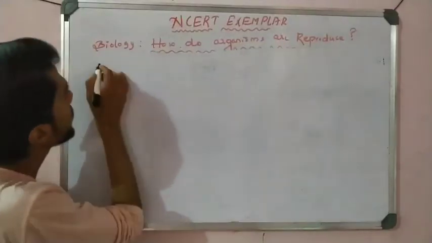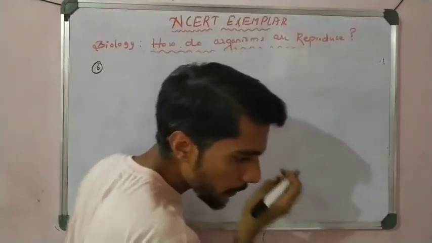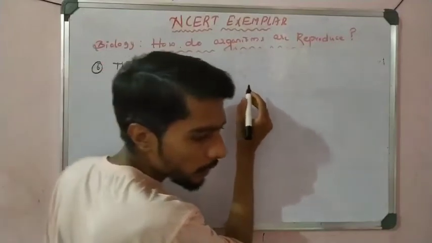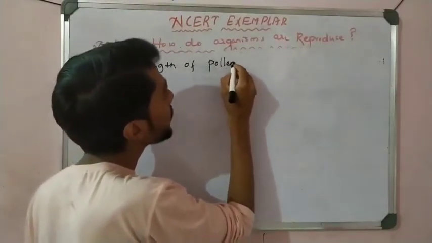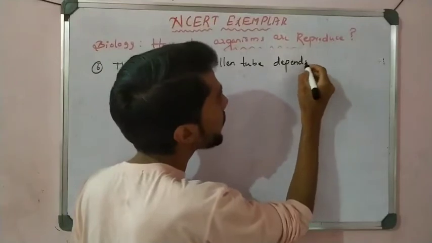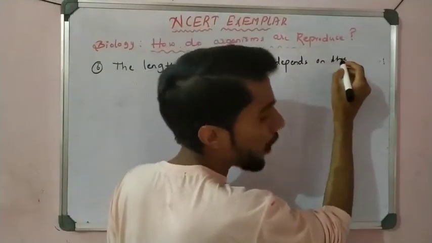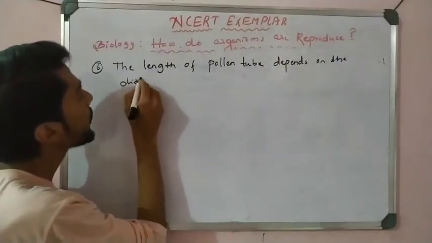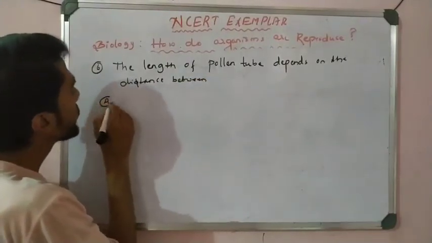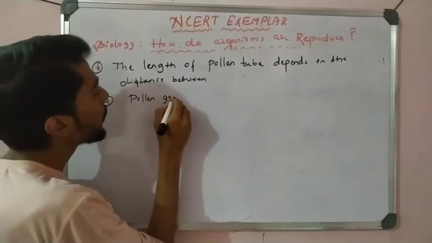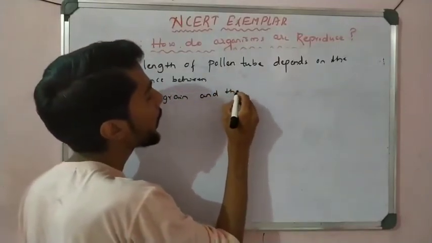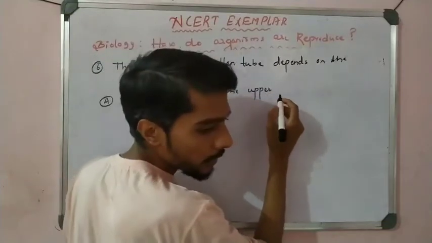Question number 6. The length of pollen tube depends on the distance between option A, pollen grain and the upper surface of the stigma.